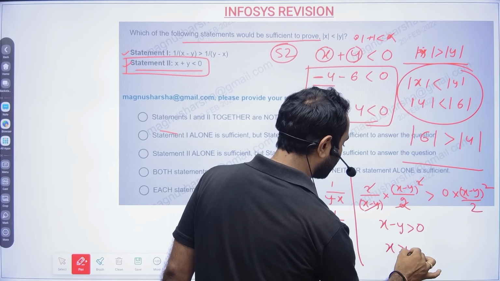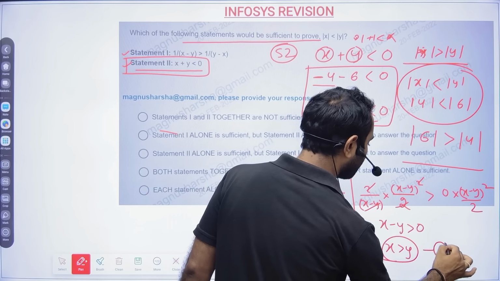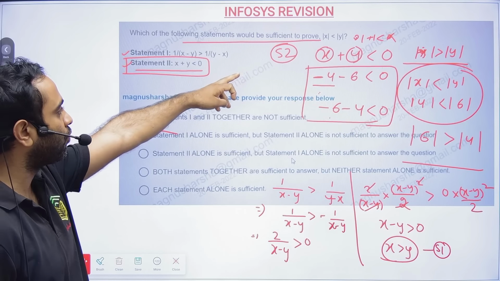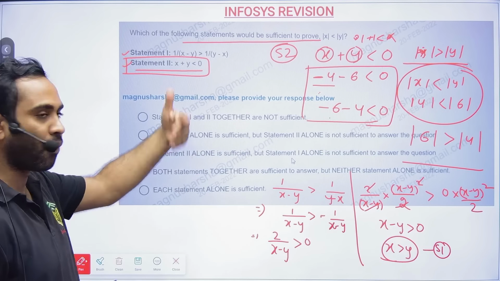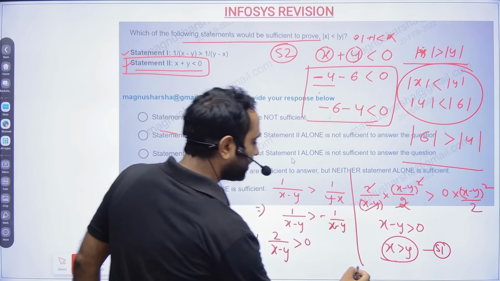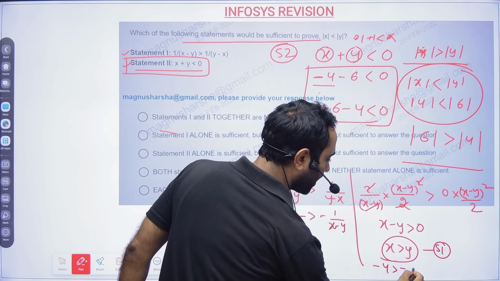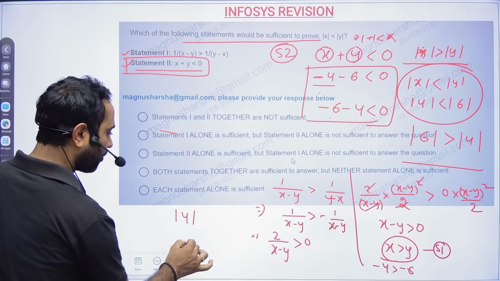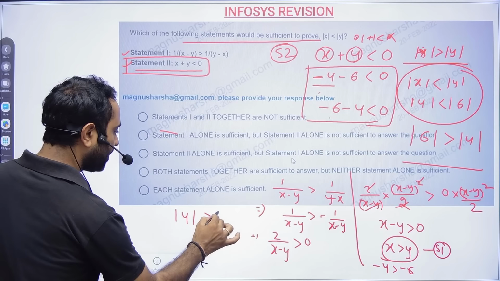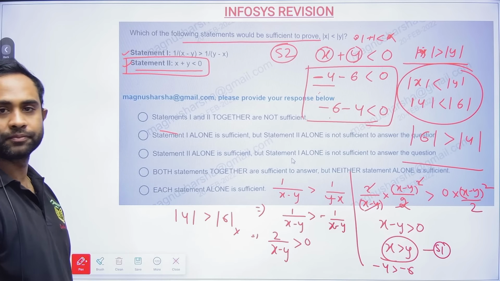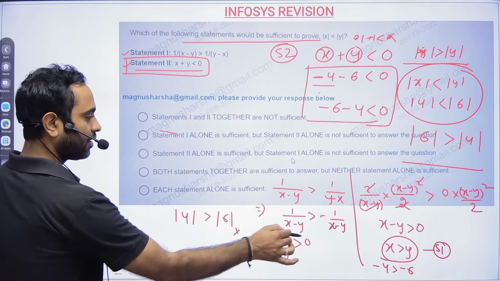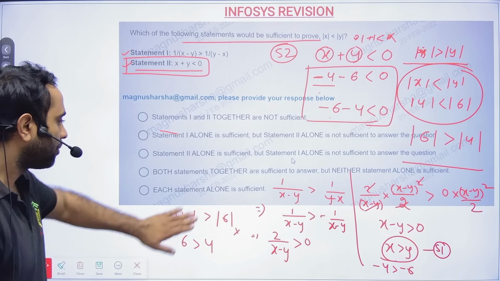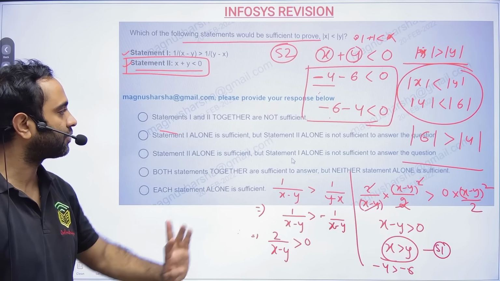So x is greater than, oh sorry, y. This is my statement 1. But we cannot prove, right? Again we cannot prove whether the mod of y is greater than x or not. Because if you take minus 4 and minus 6, correct? And again if you take the mod, that means the positive value, so 4 will be this one, you won't be able to conclude. But if you take positive values like 6 and 4, then it will be true. Okay, but one thing we can say from here, that x is greater than y.